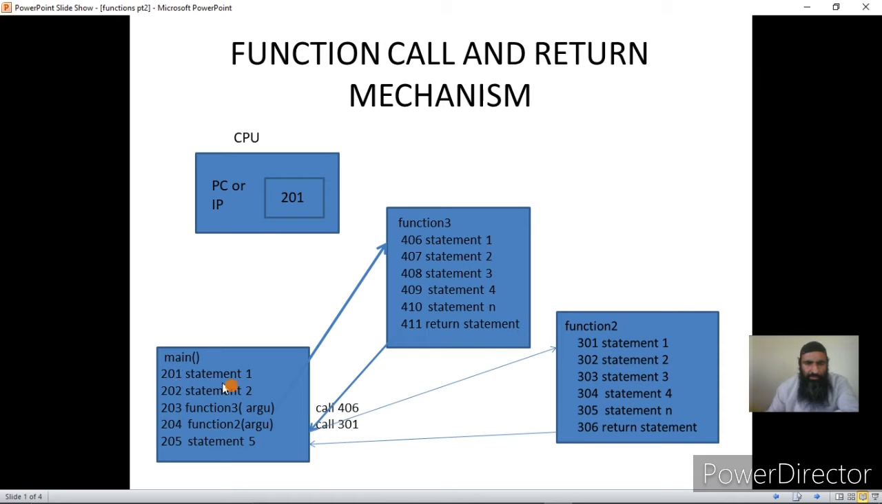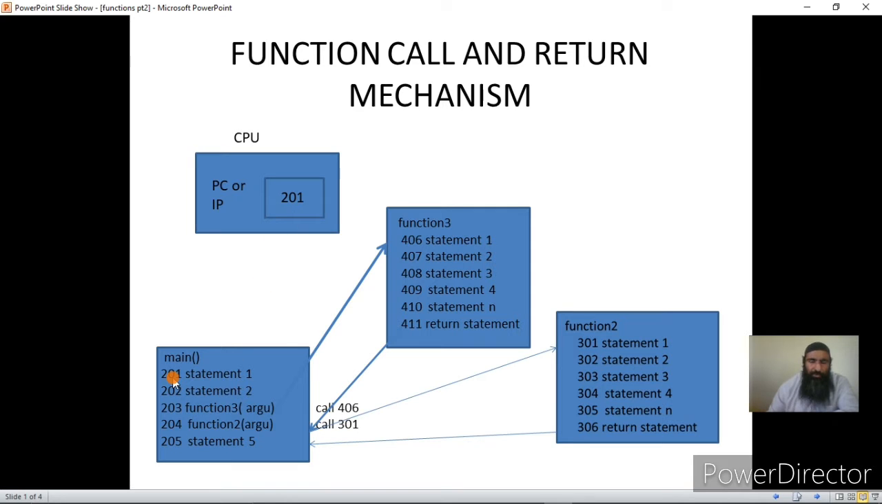I have written statements, as I told you, but ultimately these statements will be translated into machine code, and in the machine code we won't call them statements, we will call them instructions. But for the sake of simplicity, as I have already mentioned, I have written statements. Ultimately instruction and statement will be one and the same thing, because statements will be translated into instructions, and those instructions will be executed by the CPU.